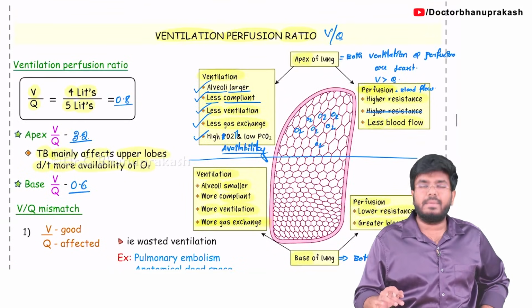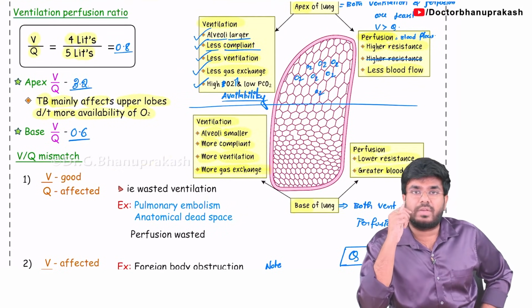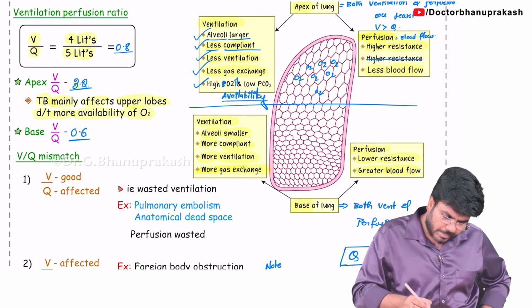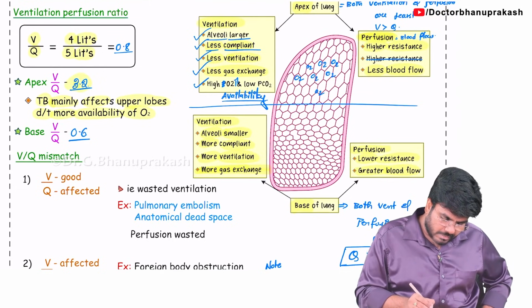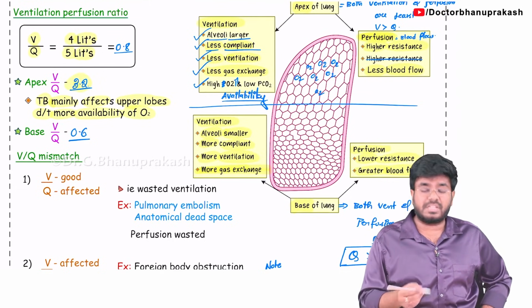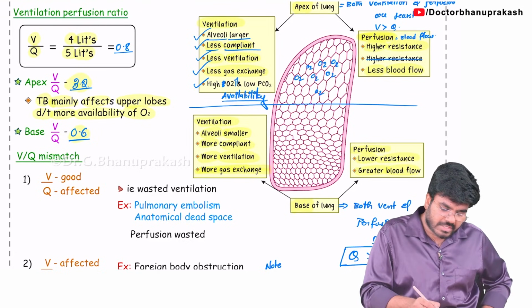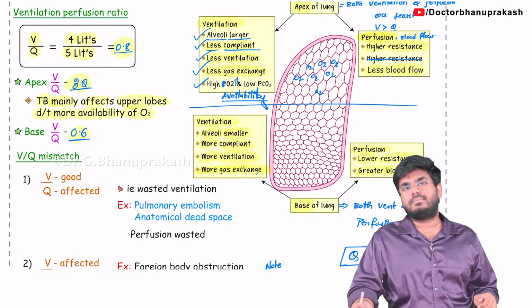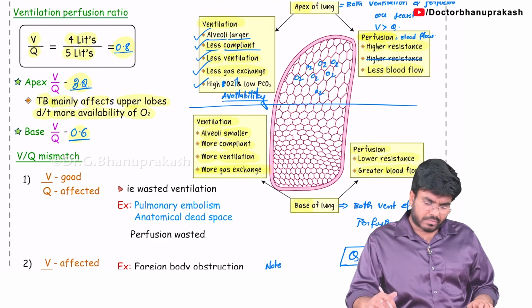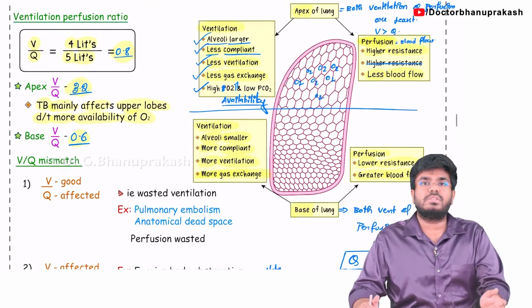Now if I ask, where do you see the maximum ventilation perfusion ratio? The maximum ventilation perfusion ratio is in the apex, the value will be 3.2. The minimum ventilation perfusion ratio is in the base. The normal ventilation perfusion ratio for both lungs together is 0.8. Okay, so with this, normal ventilation perfusion ratios are completed.